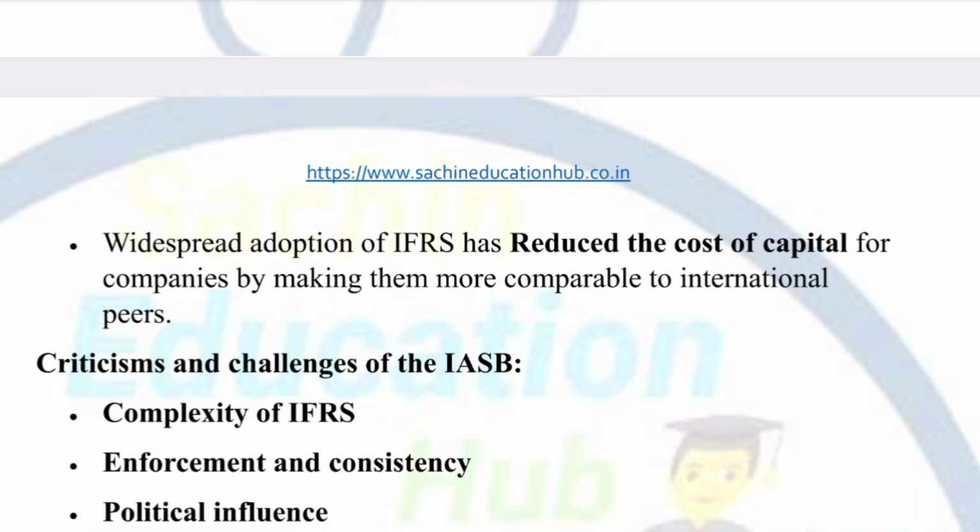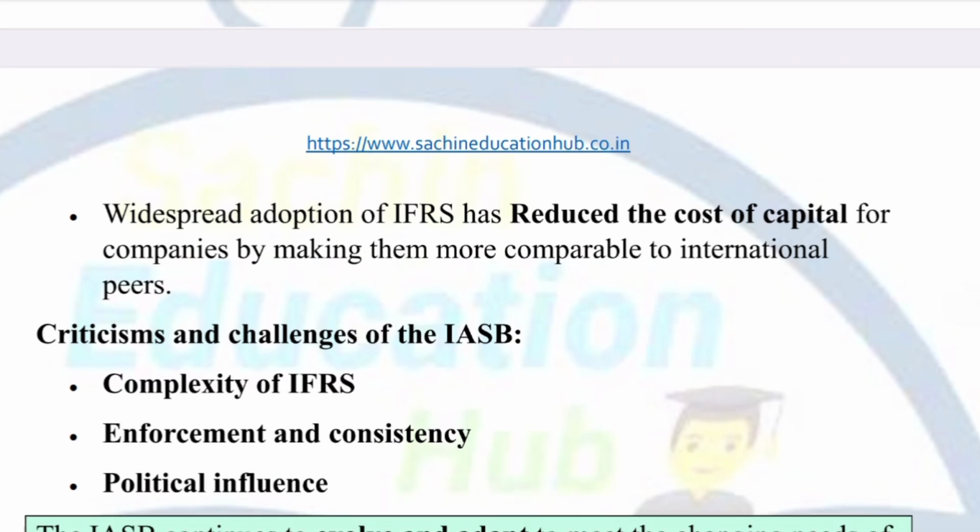especially for smaller companies and medium-sized companies, because they don't have a lot of financial experts. In small companies there are no financial experts, right? And because of this reason, some people say that it is very difficult for those companies to follow these rules, because these rules are already very complicated. Okay, the second main thing is enforcement and consistency.